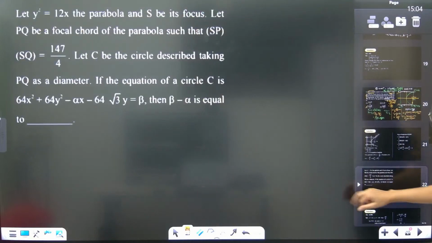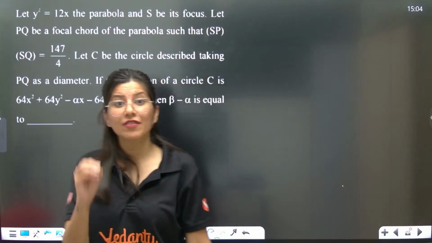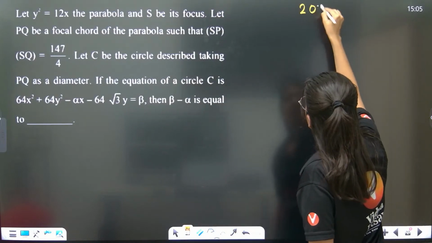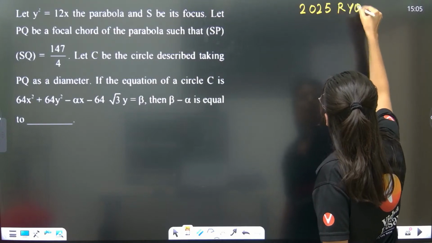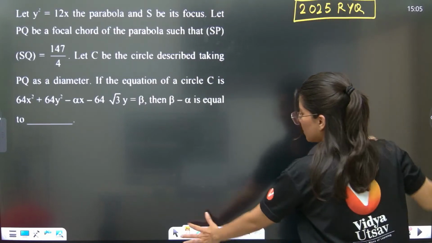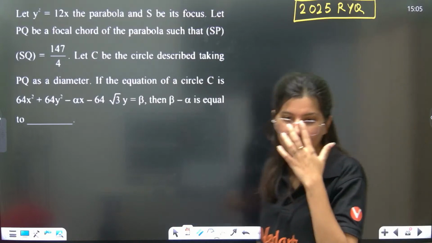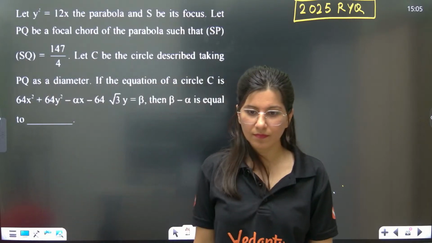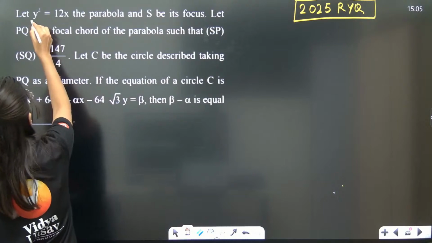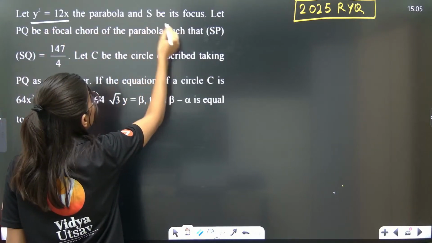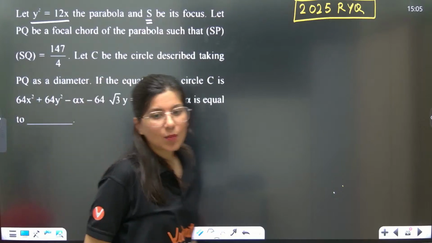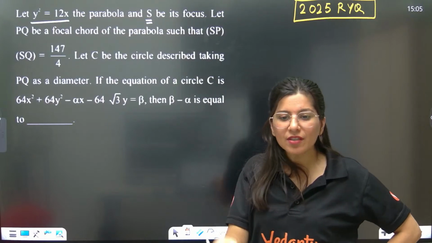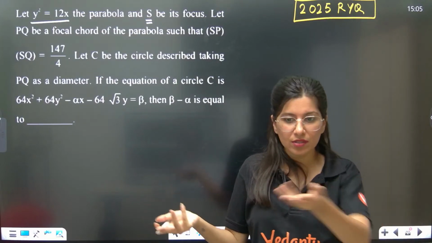And we are here with another question with the same property, which is PS equals PM, from 2025. So now you just focus on the concepts. Focus on the mini concepts. Break the question into mini concepts. Let y square equals 12x be the parabola, S is the focus. In the chat box, let's see how many of you are able to tell me the focus of this parabola. Because 90% of the students will say, ma'am, I don't know how to calculate the focus. Just tell me in the chat box.